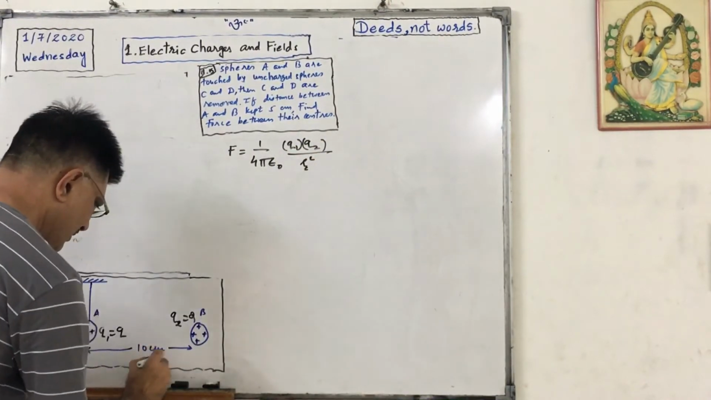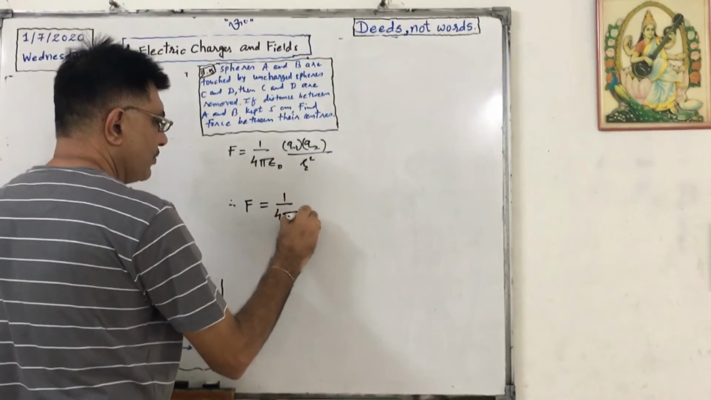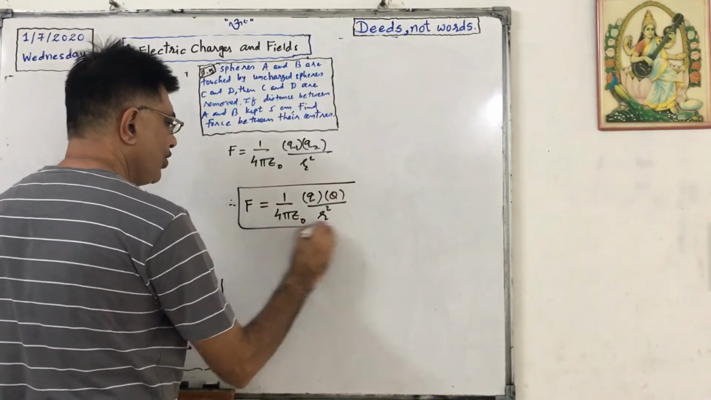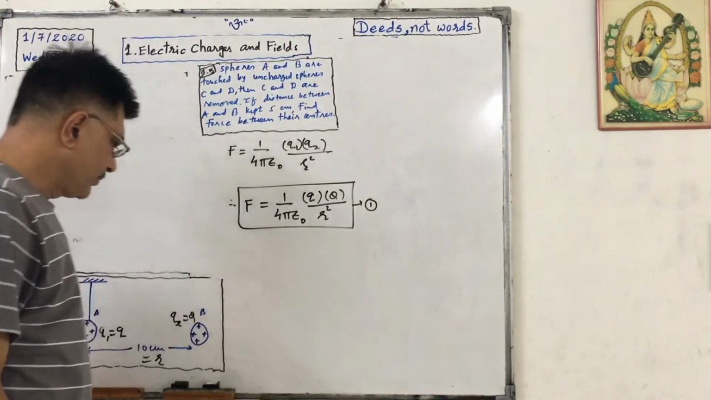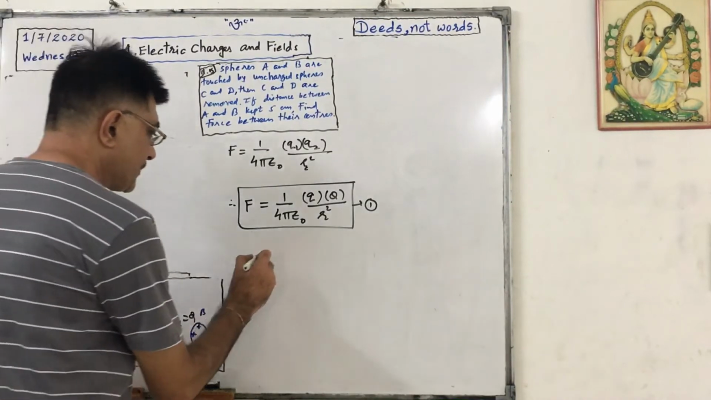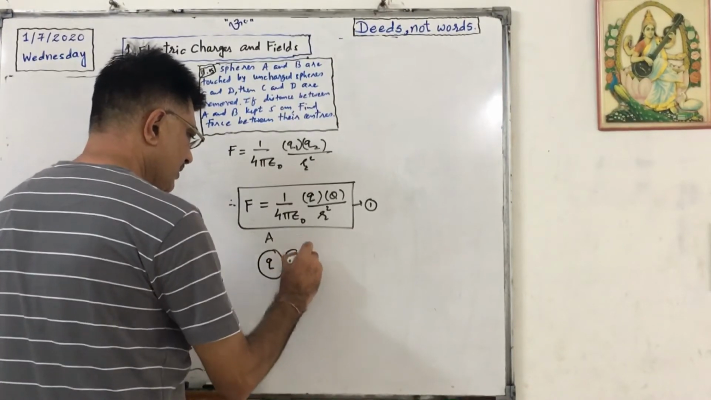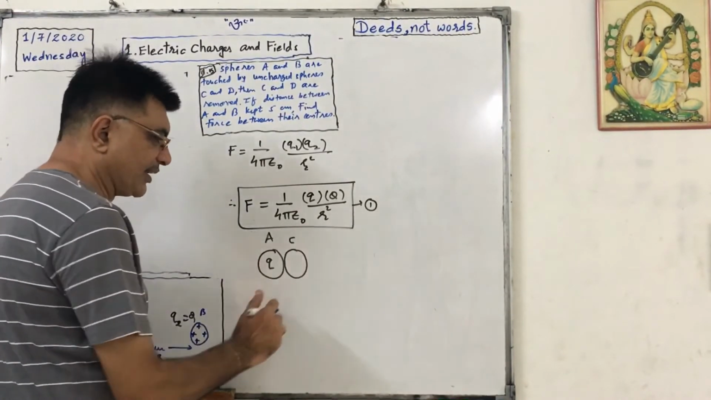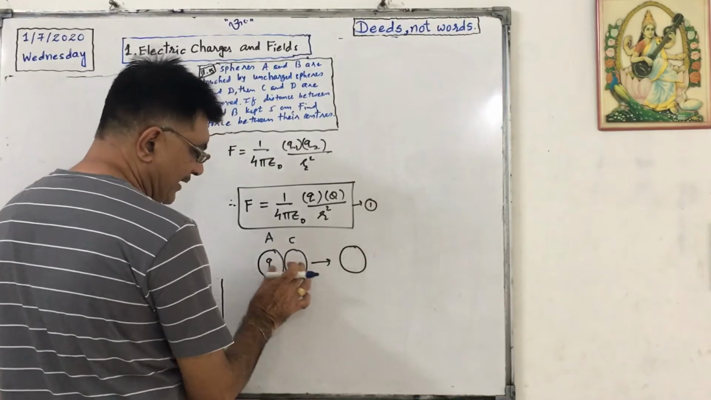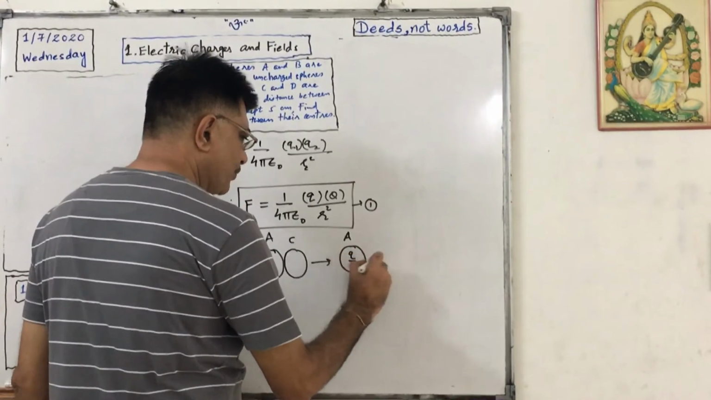Say this as R. Okay. Then F will be equal to 1 upon 4 pi epsilon naught capital Q into small q upon R square. Equation 1. Now what we have to do? We have to bring a sphere C, chargeless sphere C. This is Q charge, in contact with A, and then we have to separate them. So the size of A and size of B are same, so the charge distribution will be Q by 2, Q by 2.